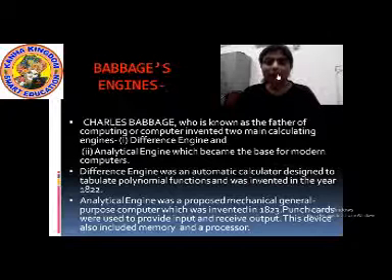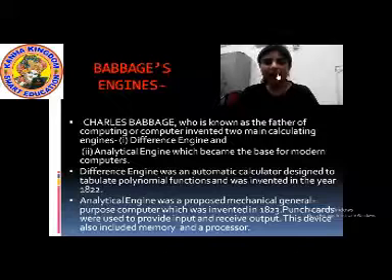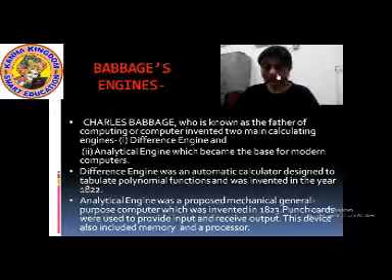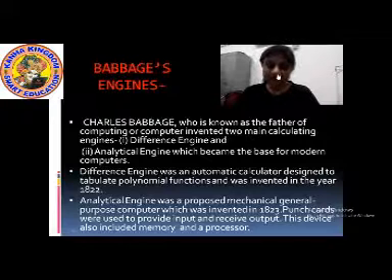But after the invention of these two devices, the Babbage engines, other scientists got an idea to invent programmable computers. Okay? So, what were Babbage's inventions? He invented two engines. Number one, the difference engine, and number two, the analytical engine. These were also known as calculating machines.